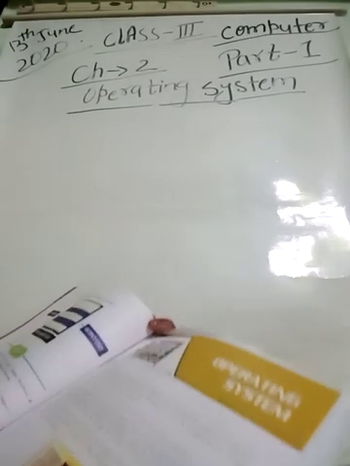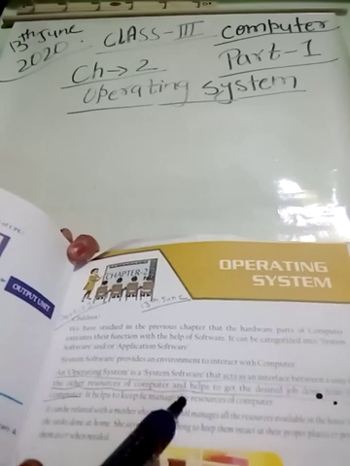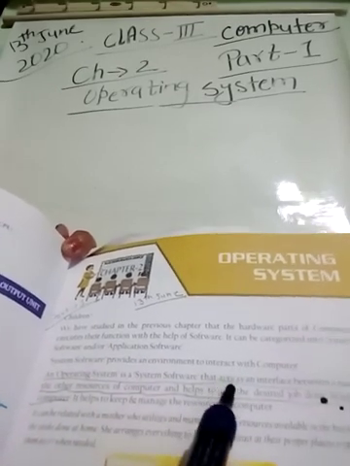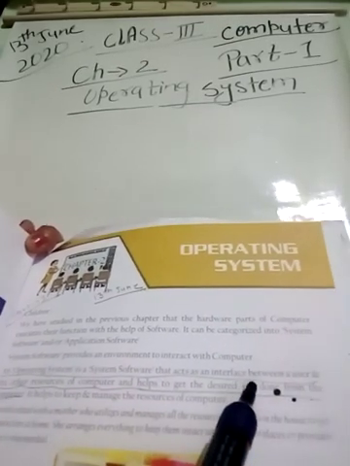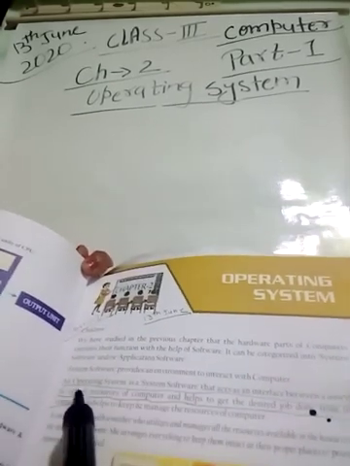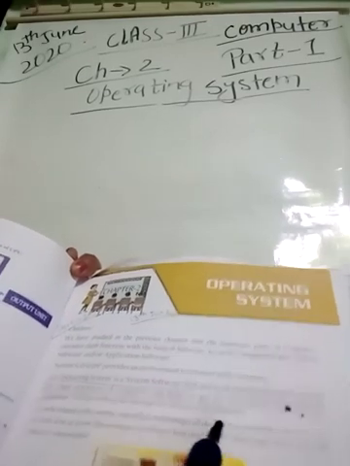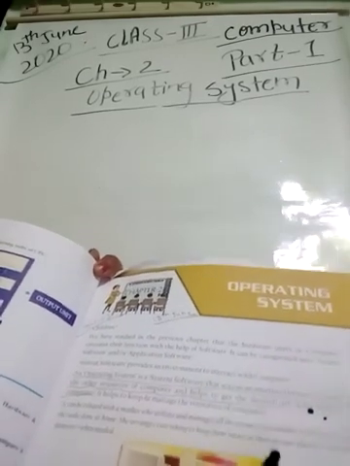So we can say, an operating system is a system software that acts as an interface between a user and the other resources of the computer, and it is also helpful for getting the desired result.